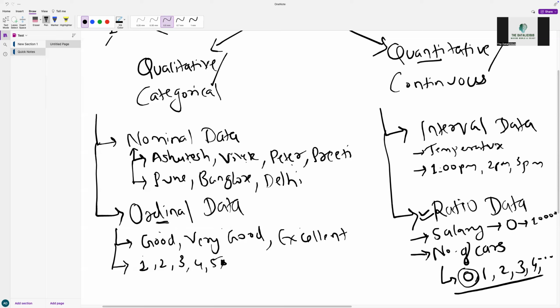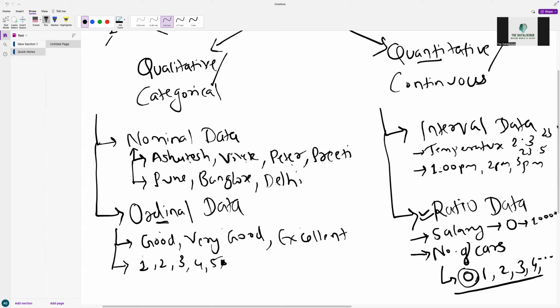Now, on the contrary, we have continuous data. In continuous data, we have interval data and ratio data. In interval data, an absolute zero is not present, and it is in the form of a numerical value, not specifically an integer, because temperature can be like 2.3 or 23.5, or it can also be just 23.